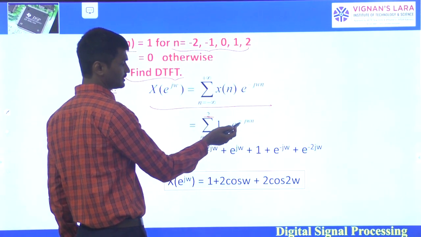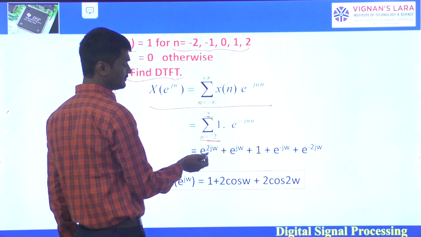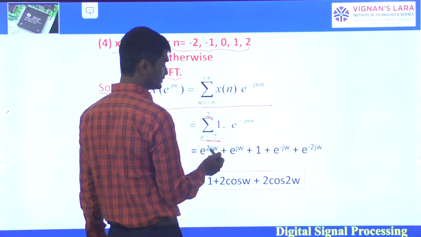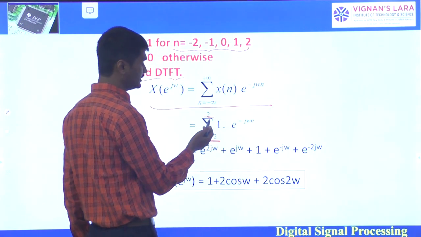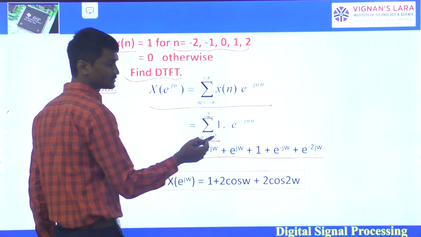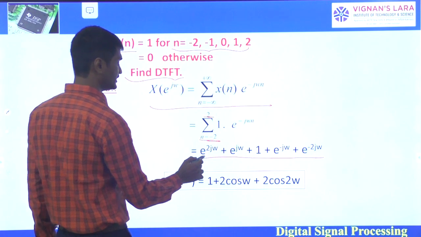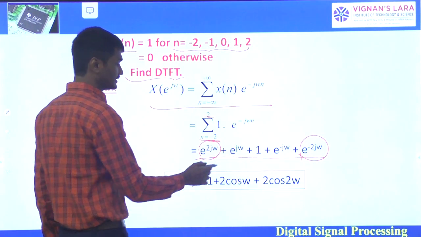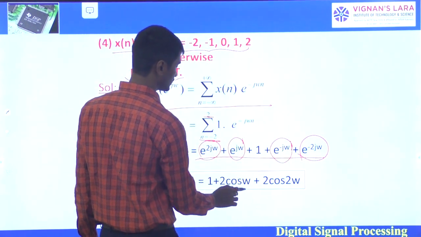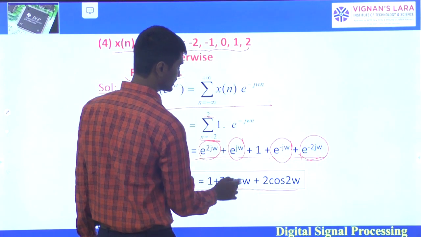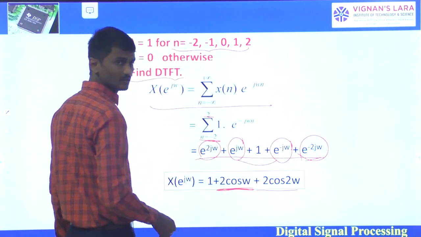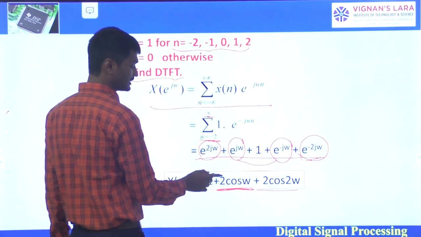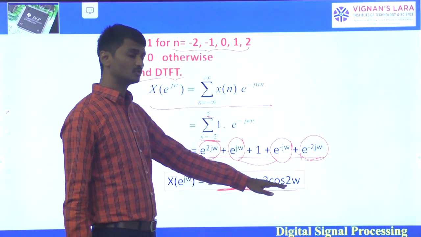So for n equals minus 2 we get e power 2 j omega, for n equals 0 it is 1, for n equals 1 we get e power minus j omega, and for n equals 2, e power minus 2 j omega. The terms for n equals plus and minus 2 combine as 2 cos 2 omega, and the terms for n equals plus and minus 1 combine as 2 cos omega, plus the 1. So the Fourier transform for this one is X of e power j omega equals 1 plus 2 cos omega plus 2 cos 2 omega.